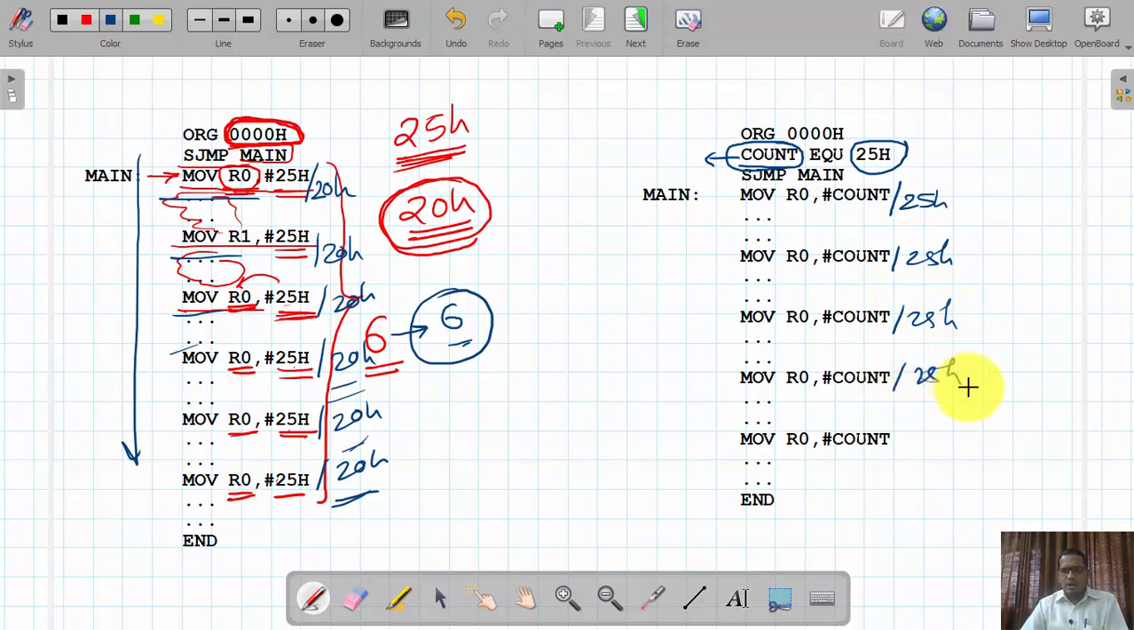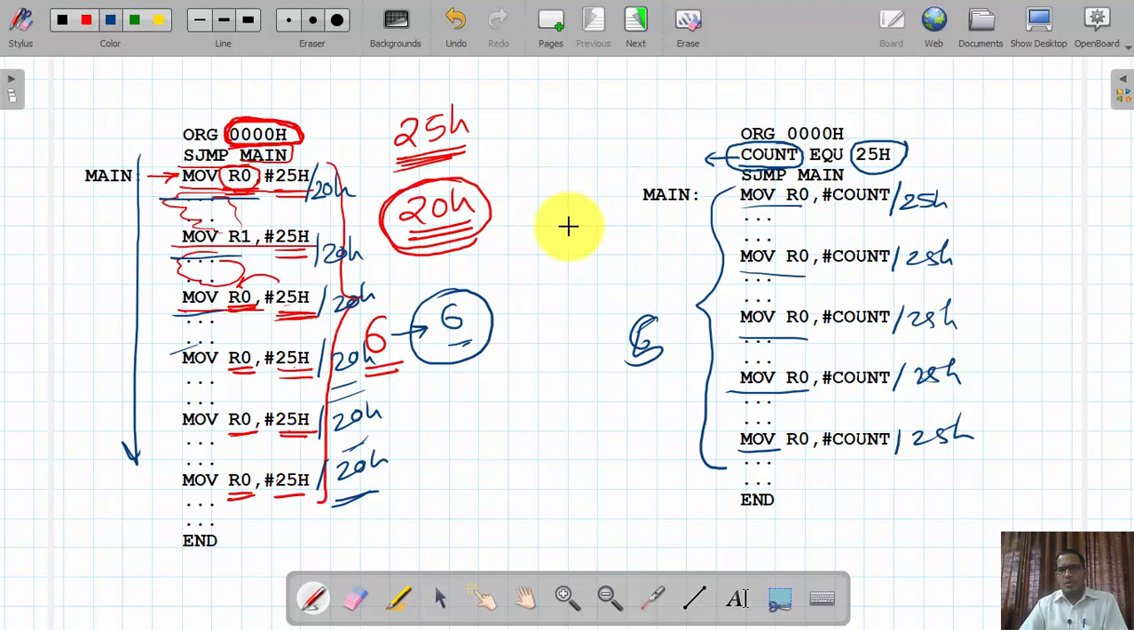In my program, at 6 different places I am using this instruction, MOV R0, #25h, and so on. In this program I am dealing with, say, 5 different locations where I am using this simple MOV R0, #count value. Again the same situation: after some time I came to know that instead of using the value 25h, I am supposed to use 20h.